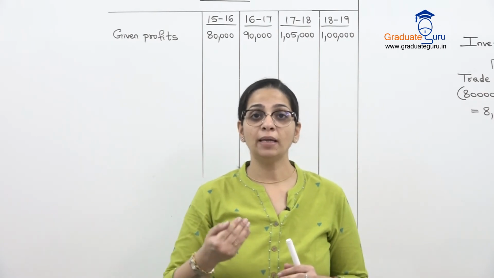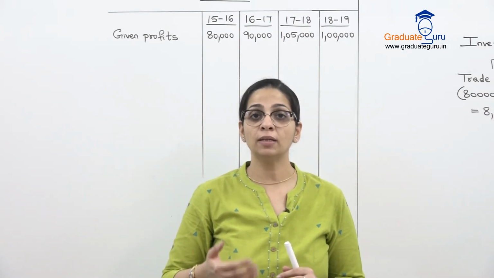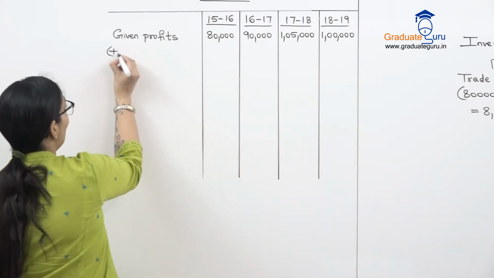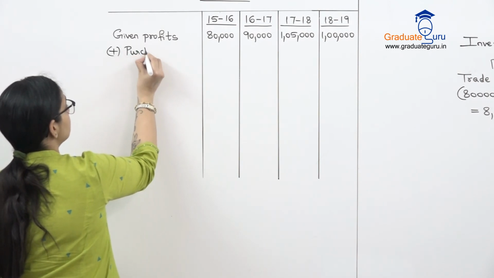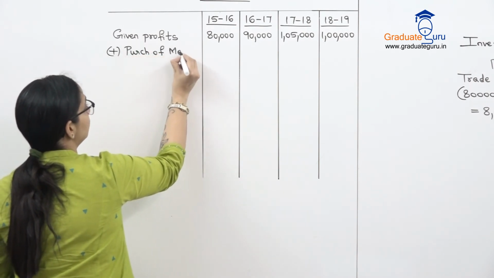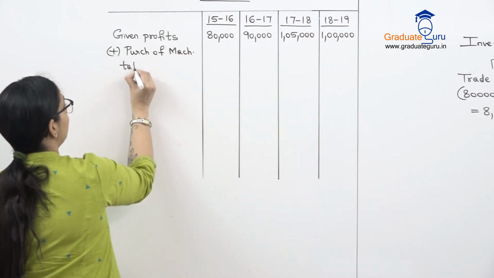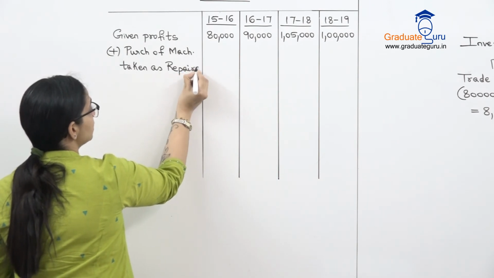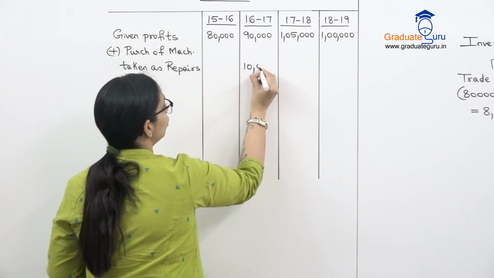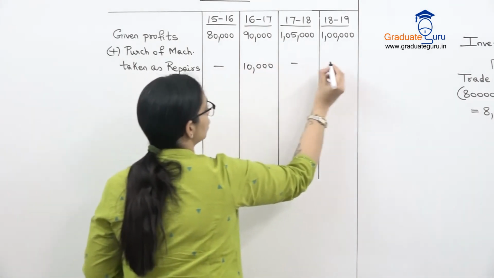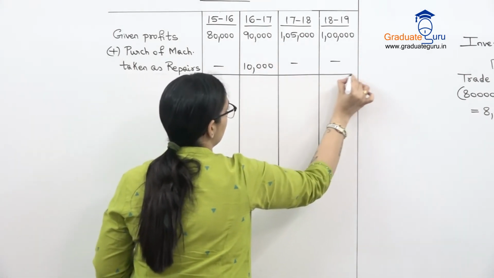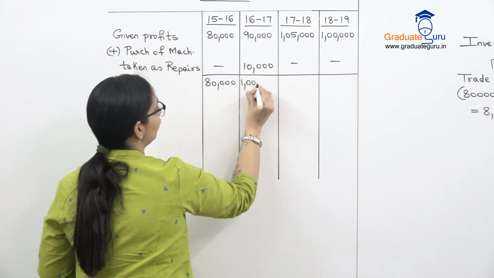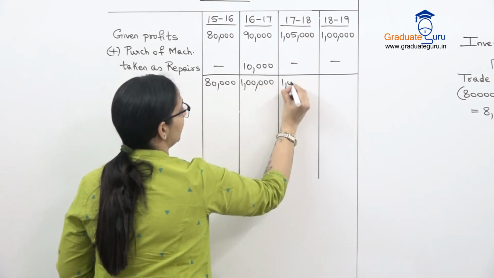Now, when I wrote it as repairs, it means it's an expense. So I have deducted something from the profit which I should not have deducted. So that wrong entry I will add back. Purchase of machinery taken as repairs. The amount given is 10,000 and that I will add to my profit for 16-17. It will not affect any other profits. So after doing that, we'll do our revalued profits. This will become 1,00,000. These will remain the same.